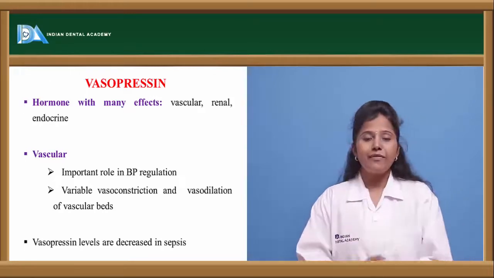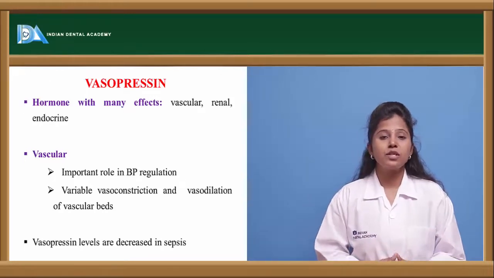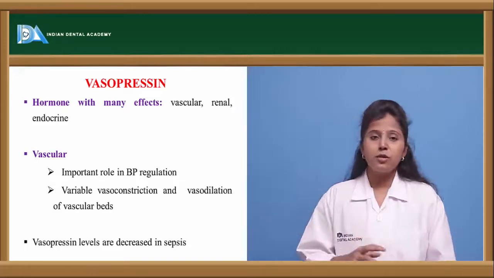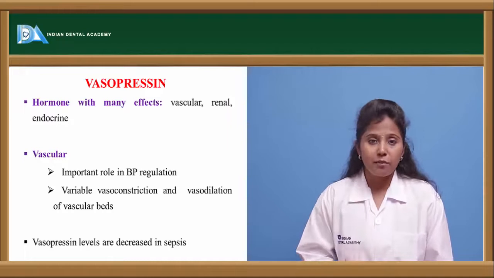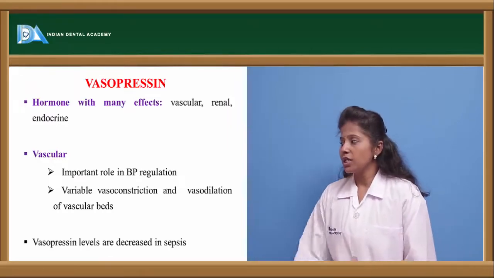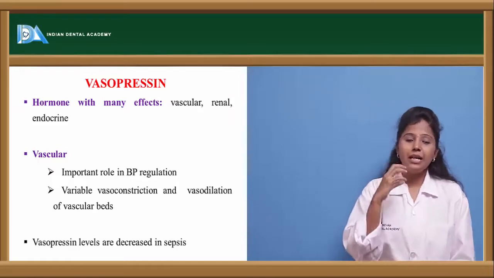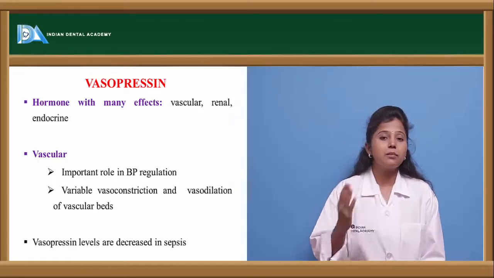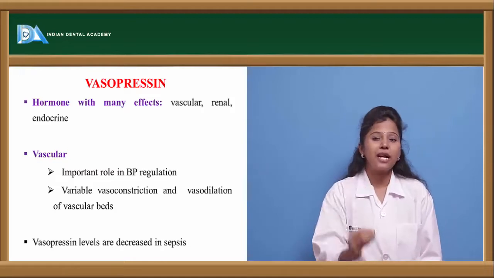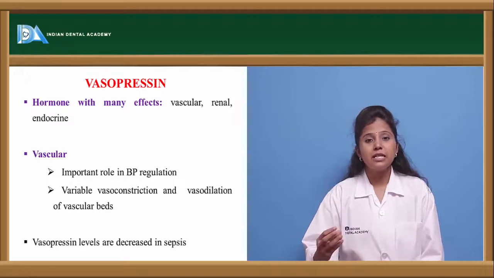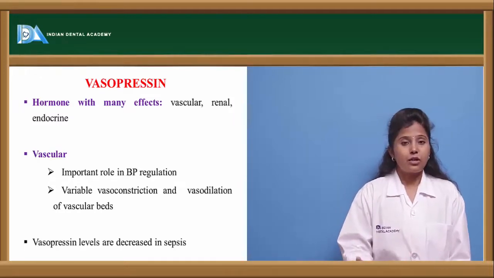So what is the effect of vasopressin on the vascular system? As I told you, it's a hormone, right? When vasopressin is released in the body, it plays a very important role in blood pressure regulation. In high blood pressure conditions, there will be increased constriction of the vascular muscles.